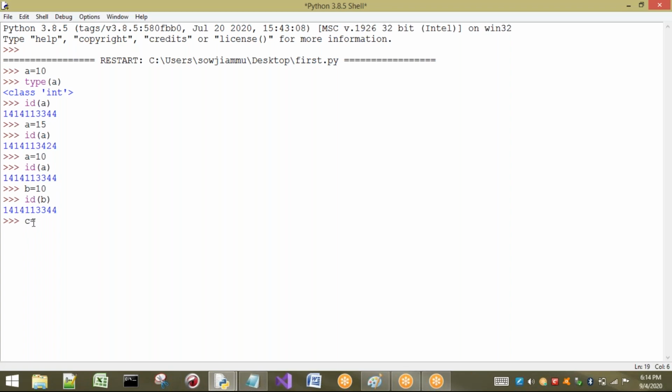Again, I will take some C equal to 10. So check this, the address of C. Again, it is also same. That means you have to observe one thing, that if same content is stored in the variables, then every time the reference is given to only one memory location. Okay, again I'm repeating the same thing. If same content or value is repeatedly given every time for the variables, then only one memory location is going to be referred by all the variables.